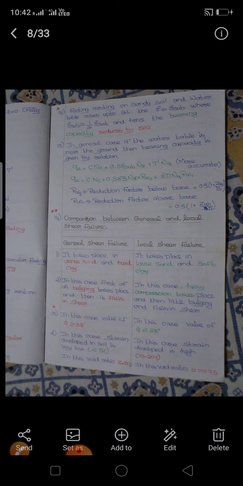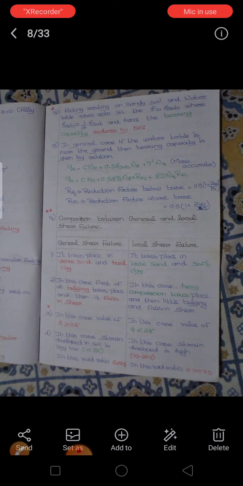One portion will settle and the other portion will rise above the surface. Means differential settlement will occur in the general shear failure. In the case of local shear failure, there will be no differential settlement. In general shear failure, the value of phi should be greater than 38 degrees. In the case of local shear failure, the value should be less than 28 degrees.